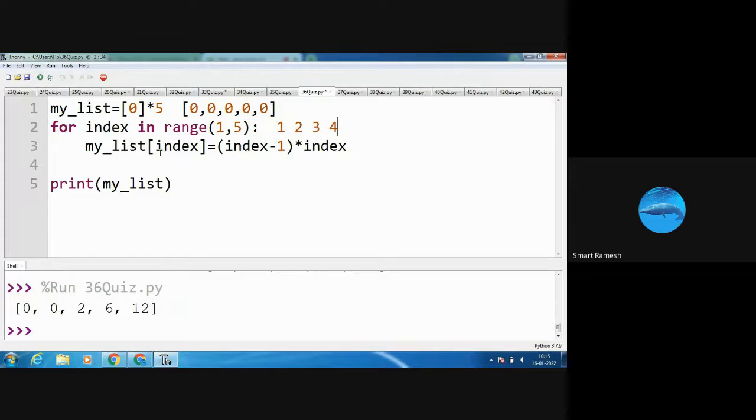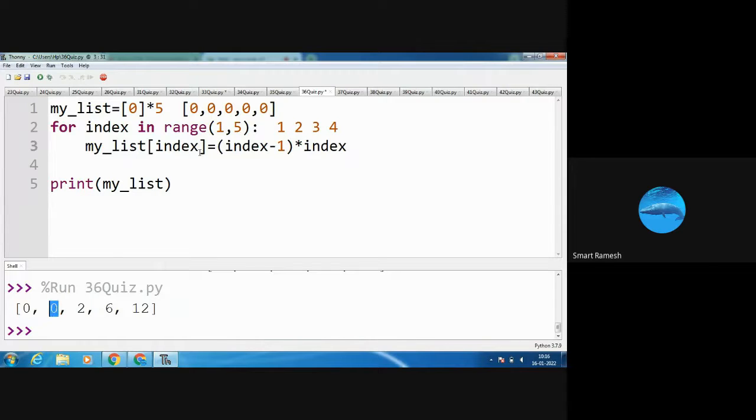1, 2, 3, 4 is the index value. First time, what is the index value? 1. First time 1 is the index value. So my list of 1. My list of 0 is 0. My list of 1 is 1 equal to index. What is index? 1. 1 minus 1, 0. 0 into 1. See, 0 into 1 is also 0. So what is my list of 1? My list of 1 is also 0. See in the output screen, my list of 0 is 0, my list of 1 also 0.